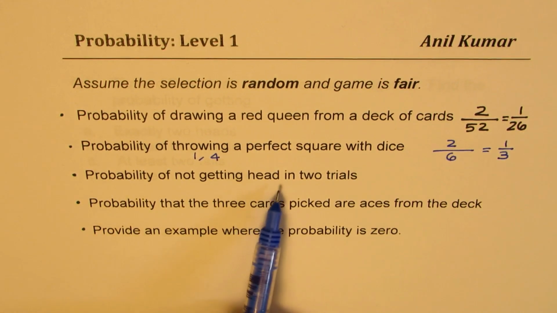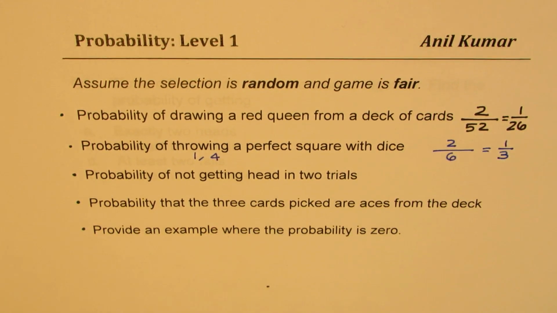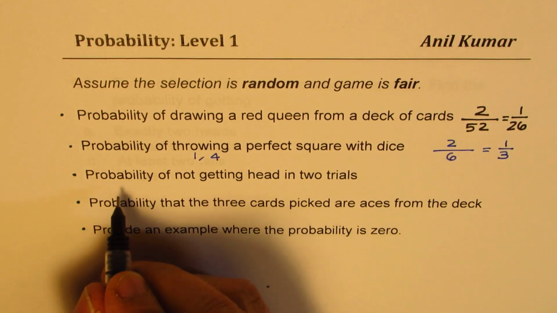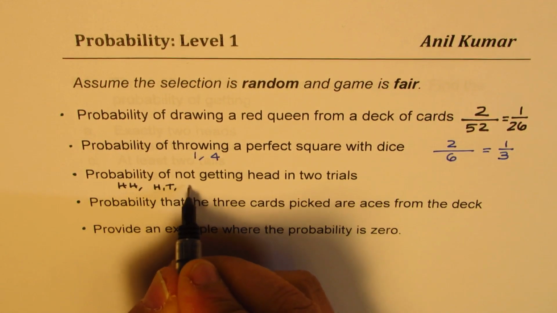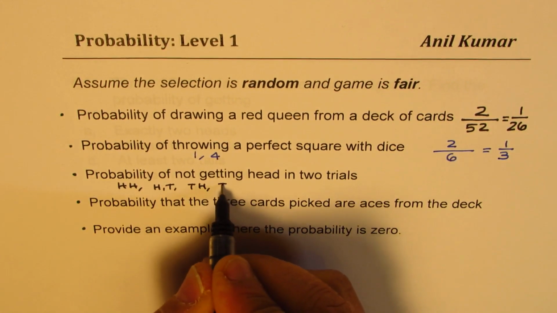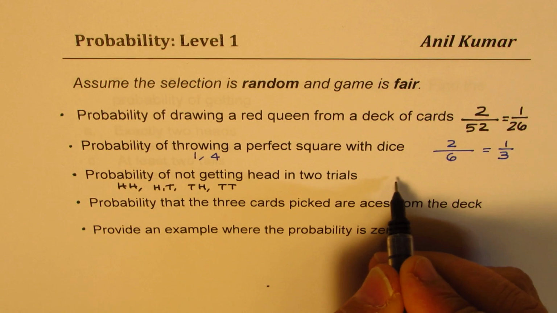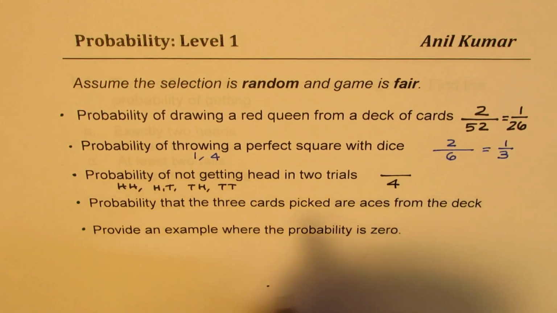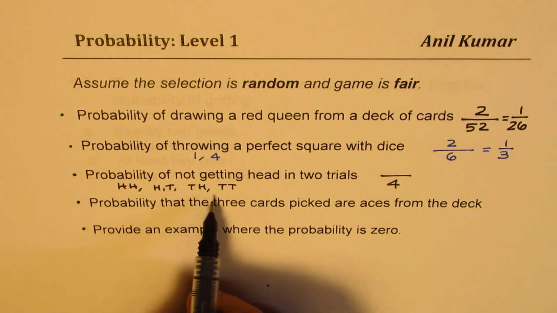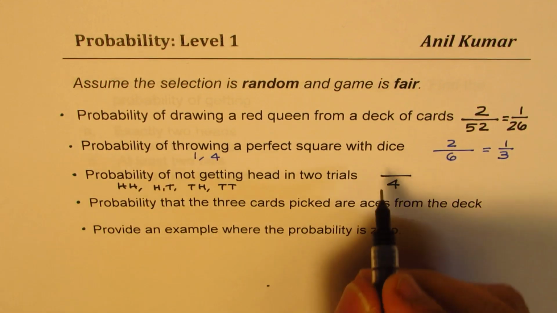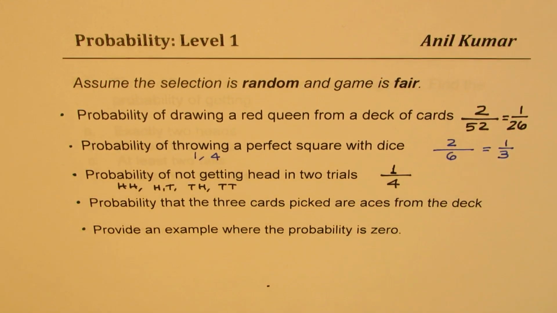Probability of not getting head in 2 trials. So in 2 trials, what can you get? So you could get 2 heads, right? You could get head and a tail. You could get tail and a head, and you get 2 tails. So there are in all 4 combinations. And not getting a head in 2 trials means there is only one, where you get 2 tails, so it is 1 out of 4.